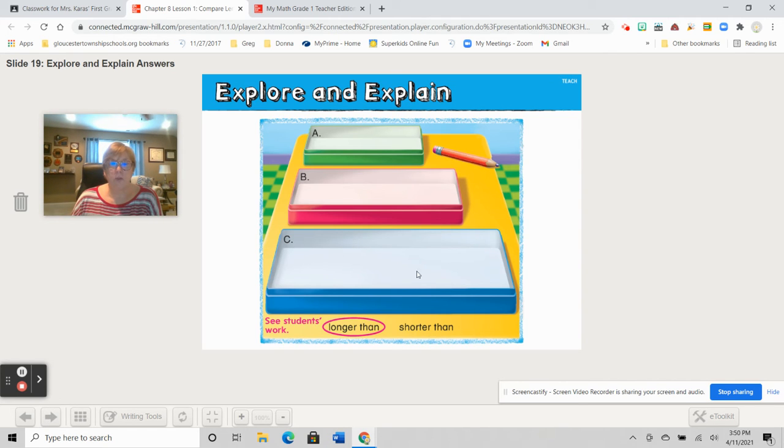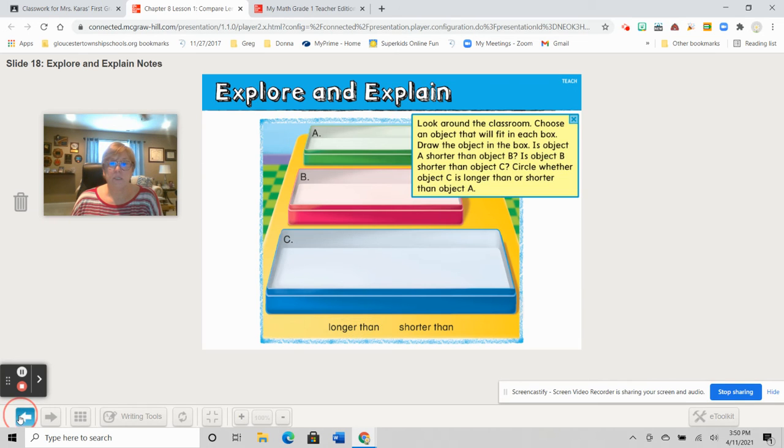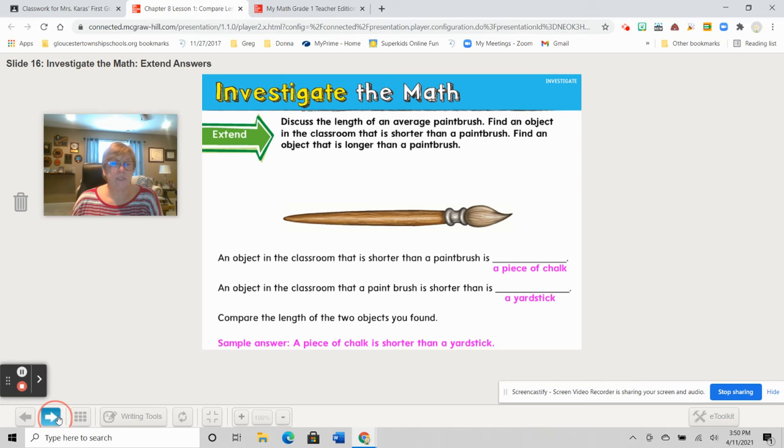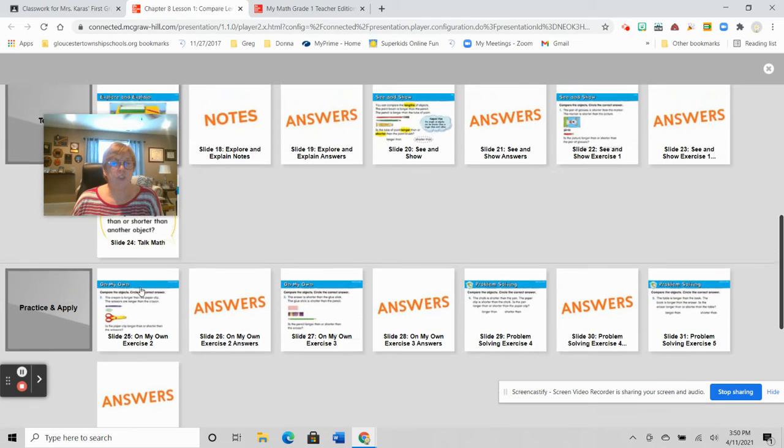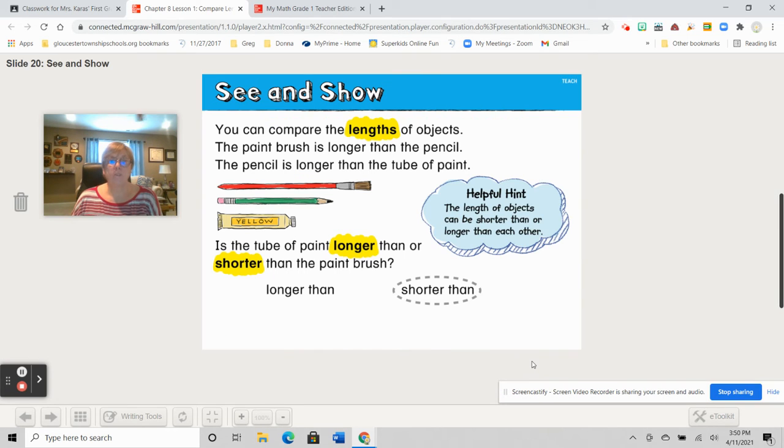So my pictures don't follow along with the slides. Probably not a bad idea because otherwise, oh my goodness, we'd look at that and say, what are those things? So let's erase that. Okay, let's turn the page and go to our see and show. Now, the words highlighted are usually what we will see for vocabulary words or words that are important to the lesson. So you can compare the lengths of objects. The paintbrush is longer than the pencil, and the pencil is longer than the tube of paint.